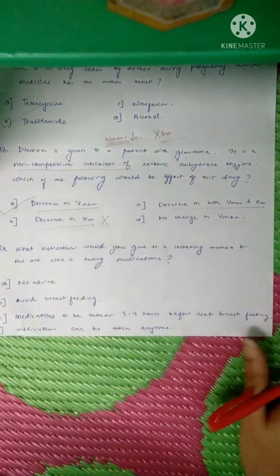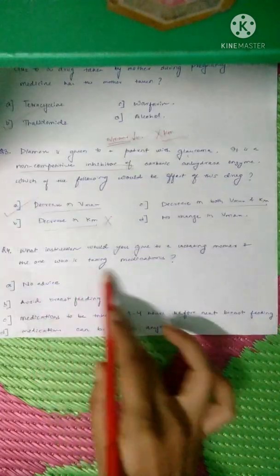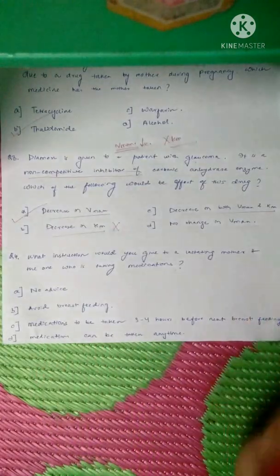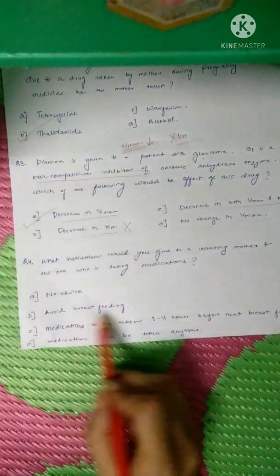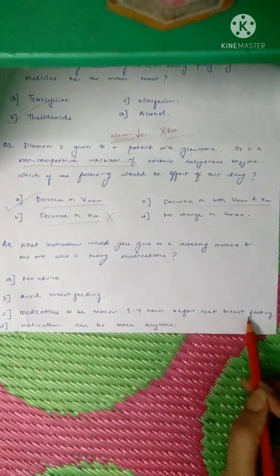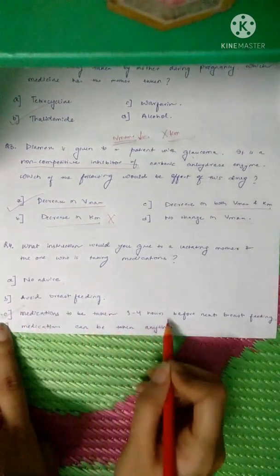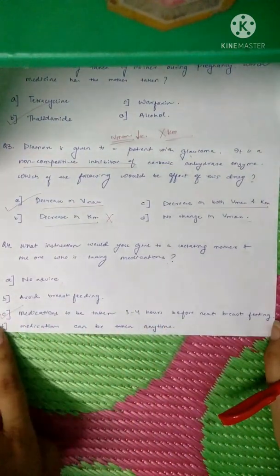Okay, let us do the last question now. What instruction would you give to a lactating mother who is taking medications? The options: no advice to be given to the mother, avoid breastfeeding, medications to be taken 3 to 4 hours before the next breastfeeding, and medications can be taken anytime. So the answer to this question is that medication should be taken 3 to 4 hours before the next breastfeeding.